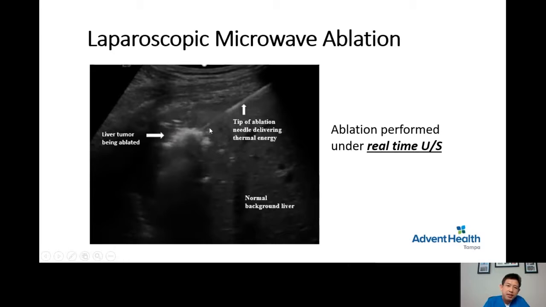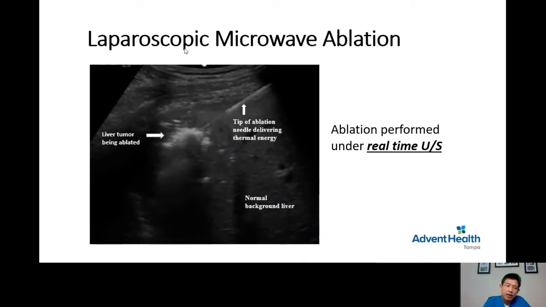You can see here, this is the ultrasonic picture of liver ablation being performed. This is where the liver tumor is located. Now the surgeon, under ultrasound, places the liver needle probe into the liver tumor, and once the position of the probe is confirmed to be adequate, we start the ablation process.